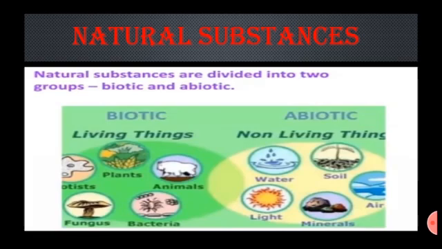So, the substances obtained from living organisms are called biotic substances, and the substances which are not obtained from living things are called abiotic substances. So here you can see biotic and abiotic. Biotic means living thing, abiotic means non-living thing. Examples are plants, animals, bacteria, fungus; non-living things are water, soil, light, minerals and air.